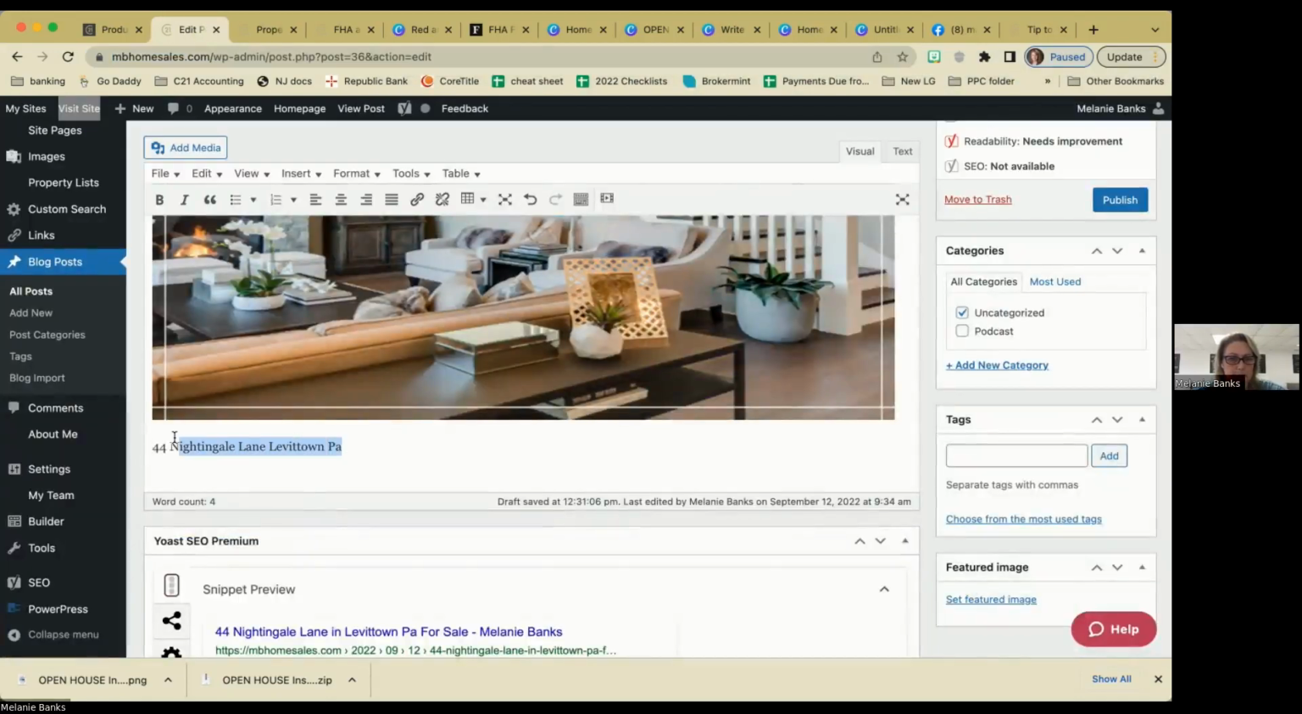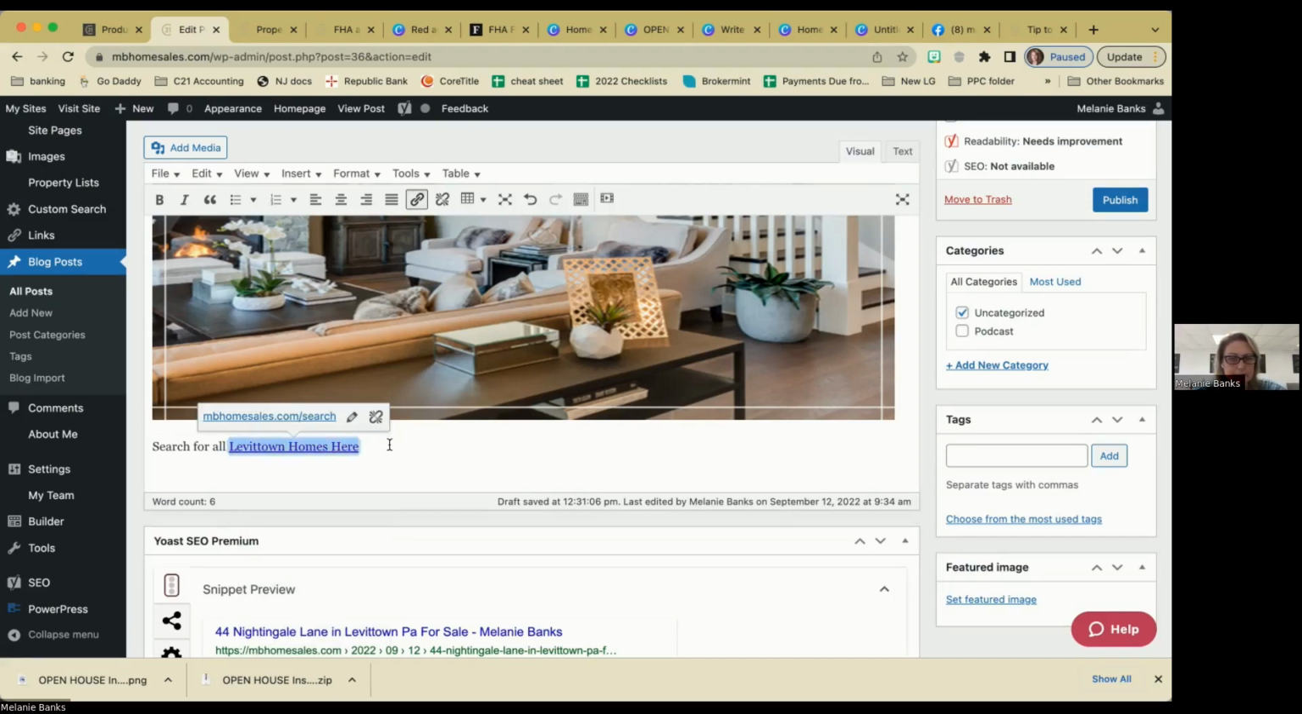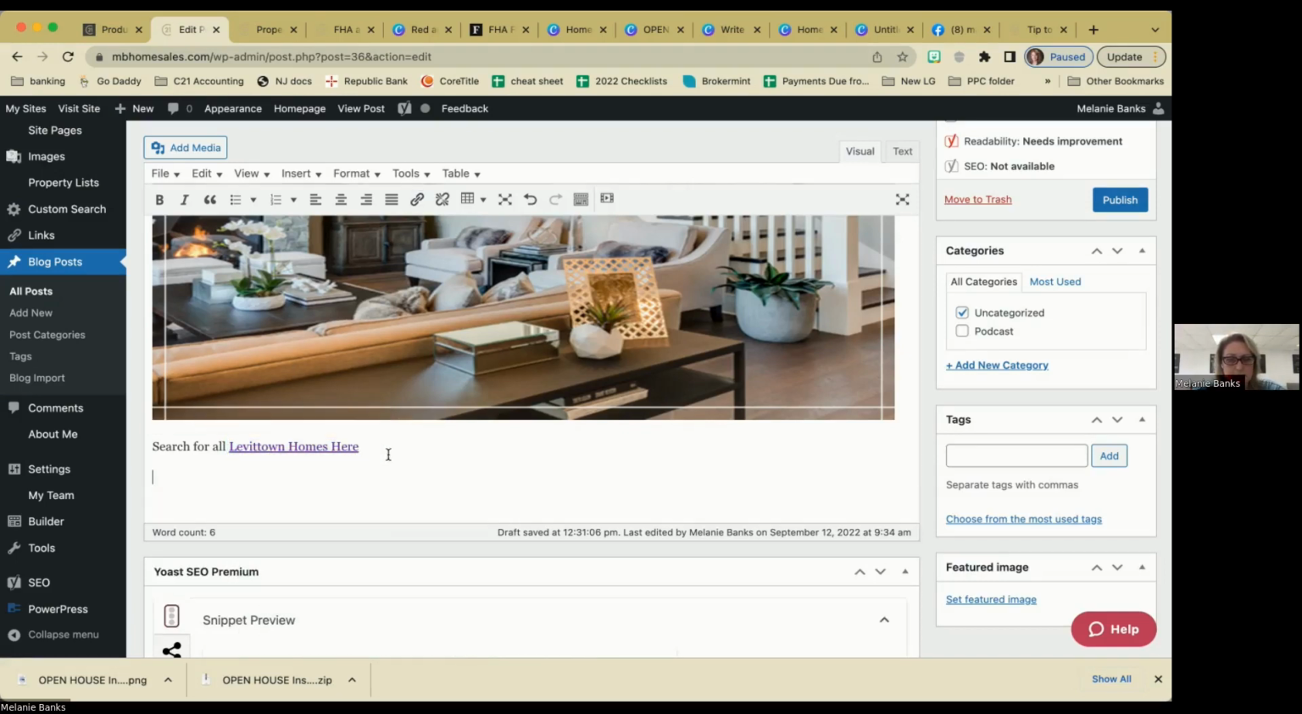And remember where I said we're going to highlight this. We'll just pretend this as search. Well, let me just redo that. Search for all Levittown homes here. If this is what I want to be my hyperlink, I will click on this insert link and I will drop that whole URL I just copied and make sure you guys hit the apply button. And we're done. That's my link now for my blog post.